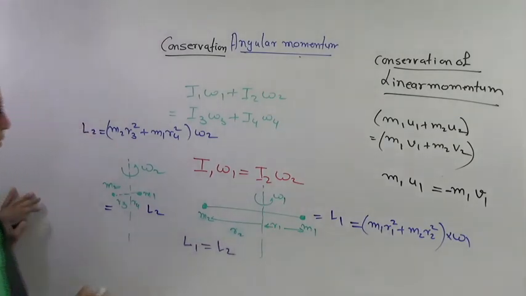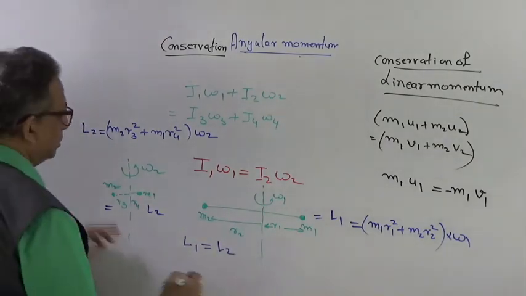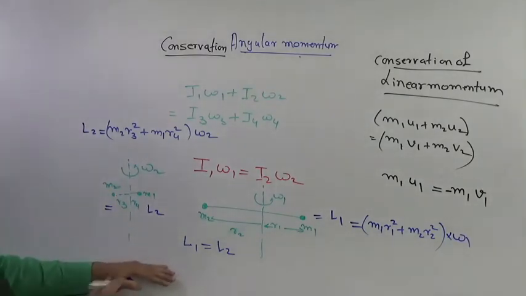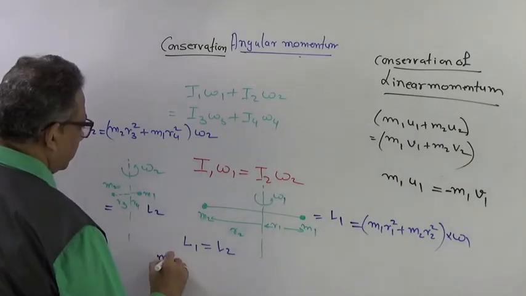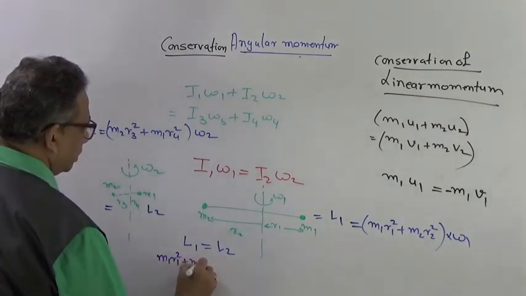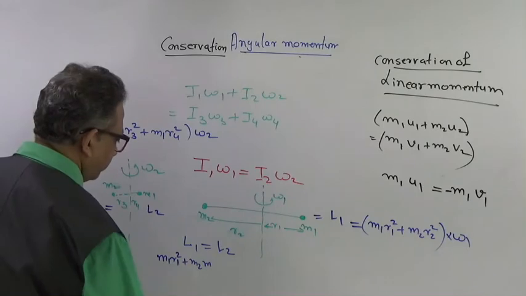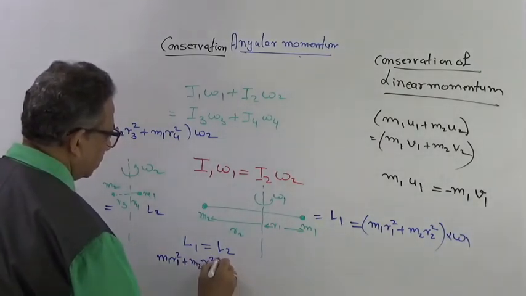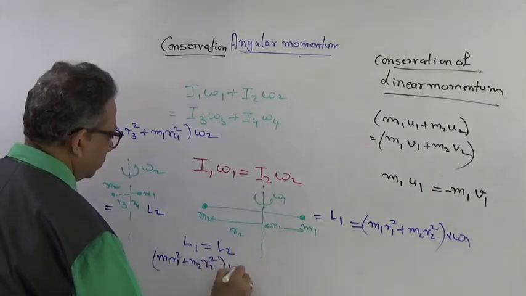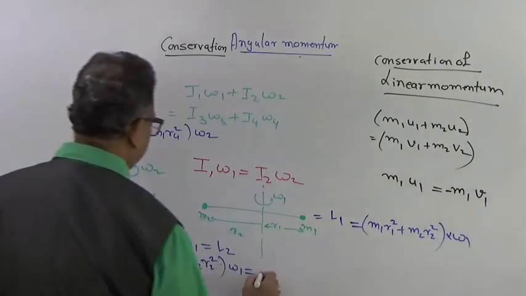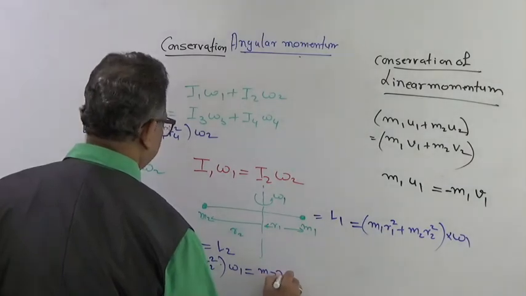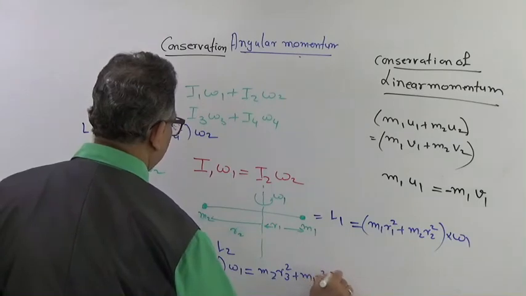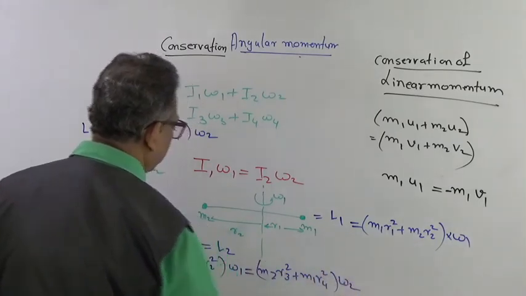And because we have this equation that L1 equals L2, I will have this equation rewritten, can you see this written over here? So it will be M1 R1 square plus M2 R2 square, into omega 1, will be equal to M2 R3 square plus M1 R4 square, into omega 2.